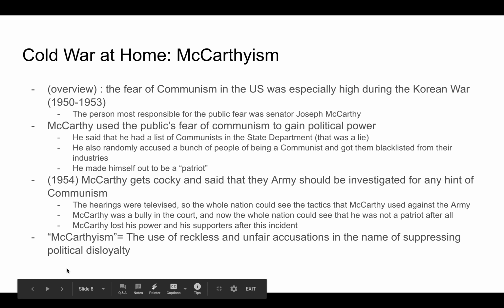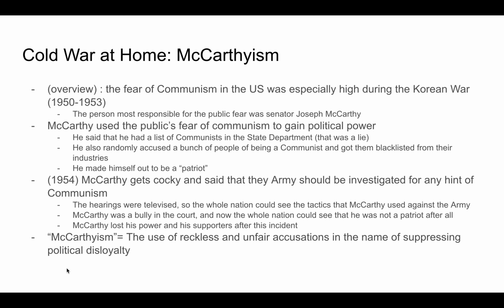Cold War at home. McCarthyism. Here's an overview. The fear of communism in the US was especially high during the Korean War. The person most responsible for the public fear was Senator Joseph McCarthy. McCarthy used the public's fear of communism to gain political power. He said that he had a list of communists in the State Department. That was a lie. He also randomly accused a bunch of people of being a communist and got them blacklisted from their industries. And he made himself out to be a quote-unquote patriot.